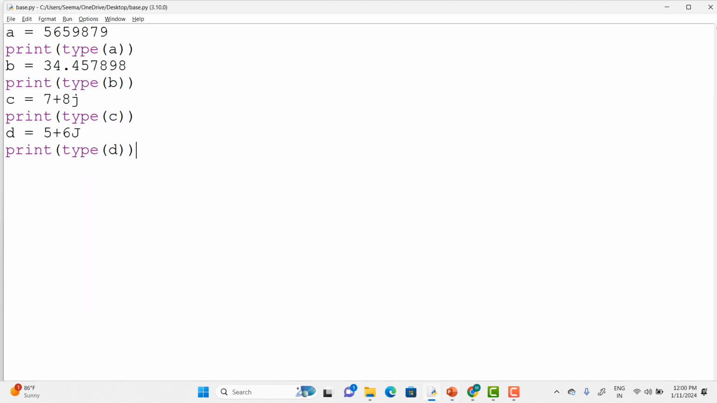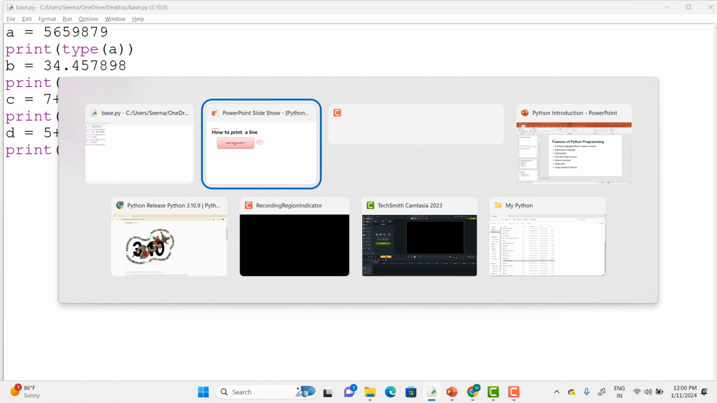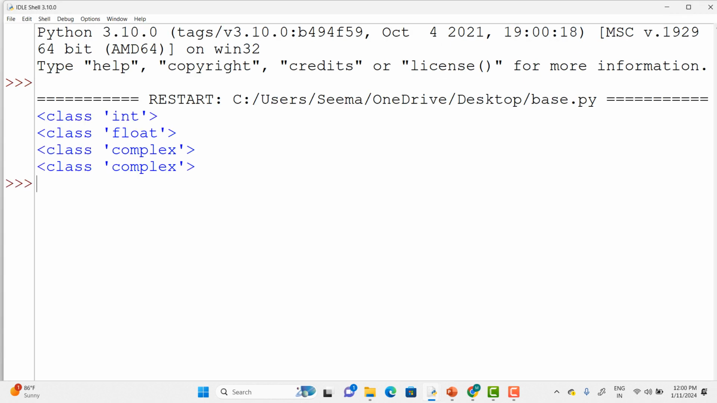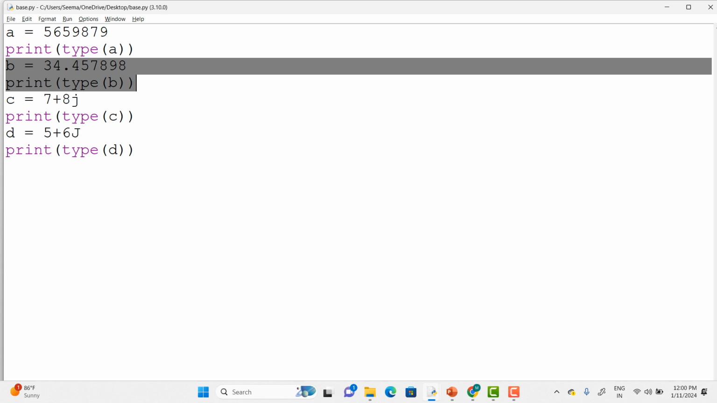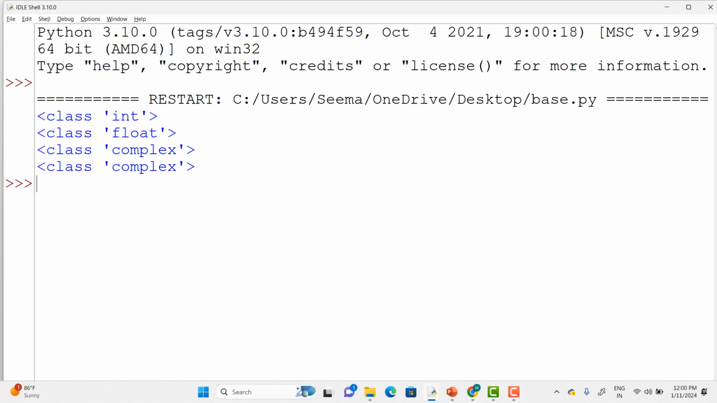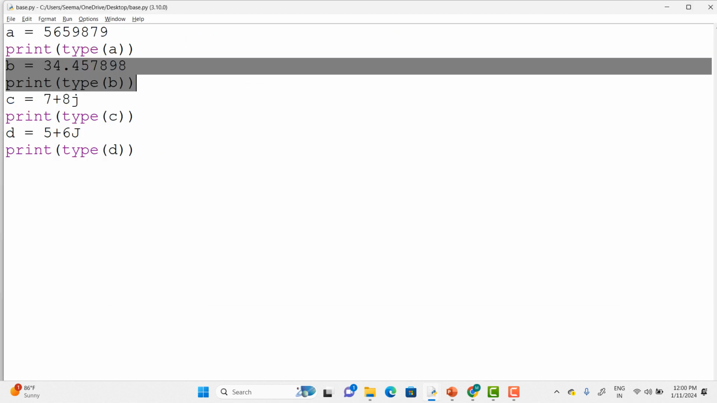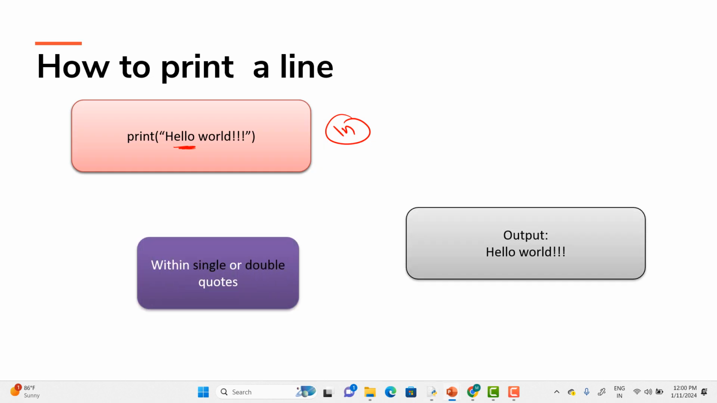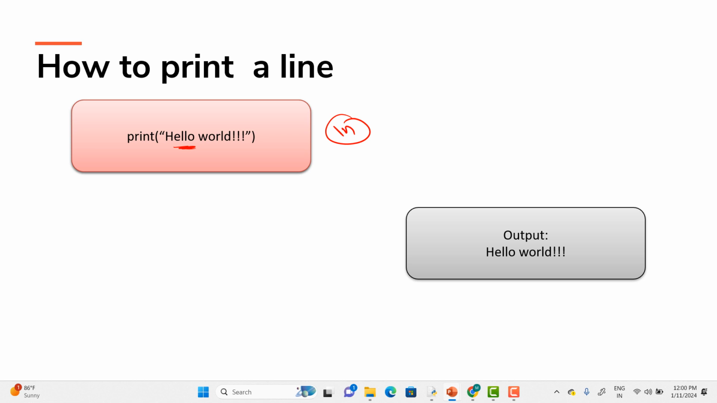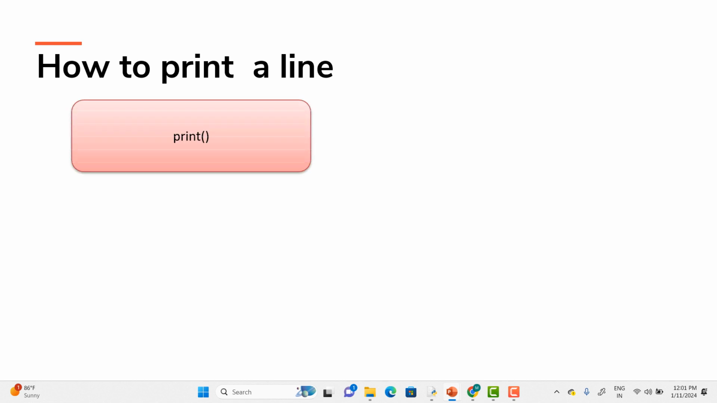You can see print type of A we have used. It is printing which data type it belongs to. Let me run it again. Yes, it is showing it belongs to integer. Whereas for the next one, type of B, it belongs to float. It is printing in the next line that it belongs to the class float. Got it? So this print functionality is used for printing the elements line by line. You can even use single quotes as well as double quotes in Python.